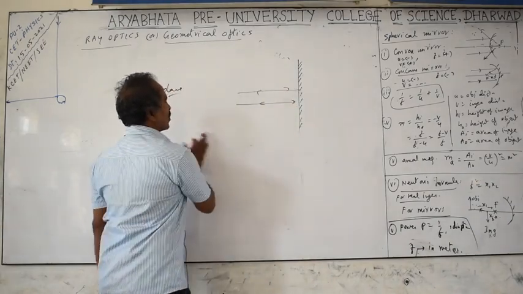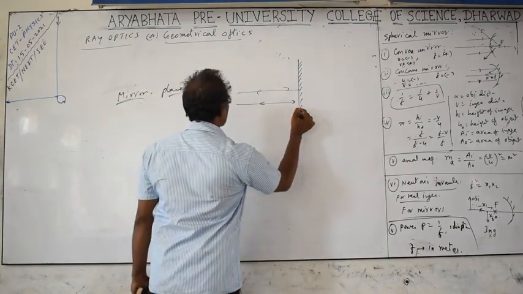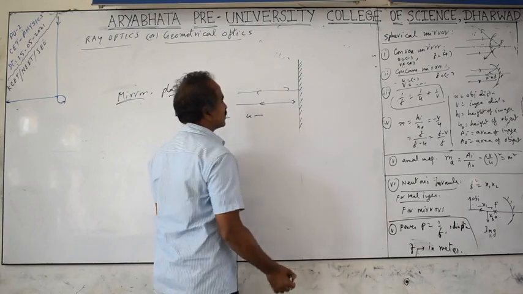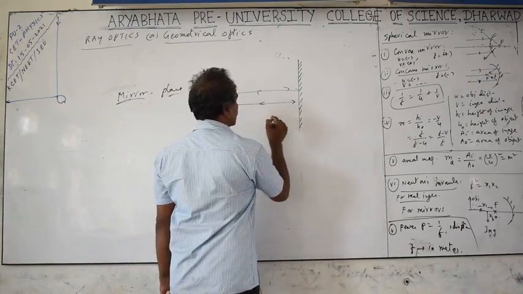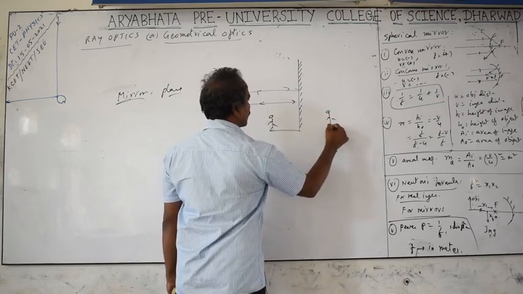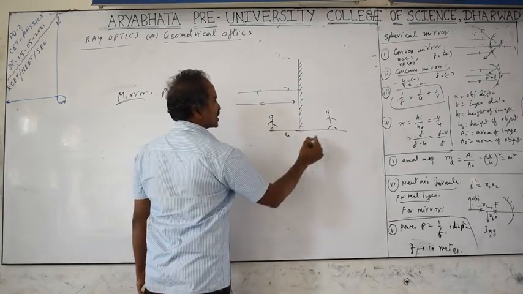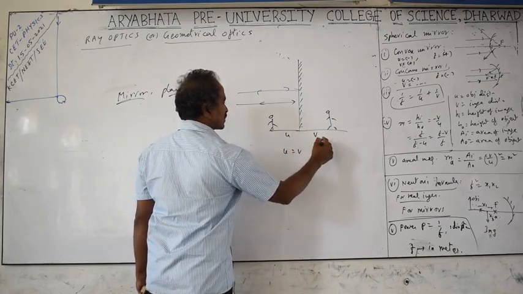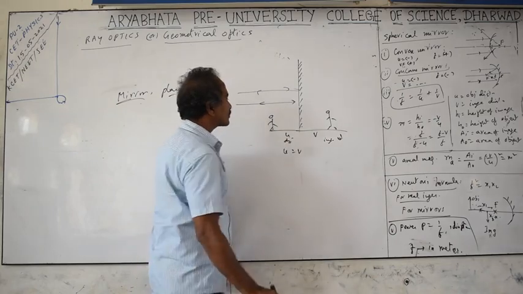The light ray is coming from the object, wherever the object is. The distance from the object to this mirror, the reflecting surface, is called the object distance. Where the image is formed, the distance from the mirror to the image is called the image distance. If you stand in front of the mirror, you will see your image in the mirror. The object to mirror distance is equal to the image distance, u is equal to v. This v is called the image distance. u is called the object distance.